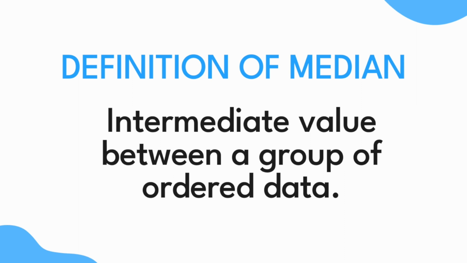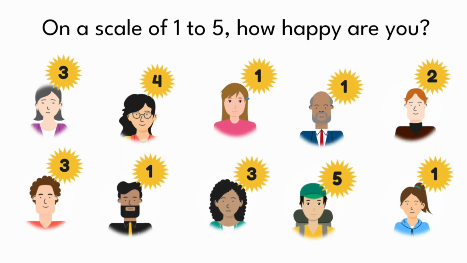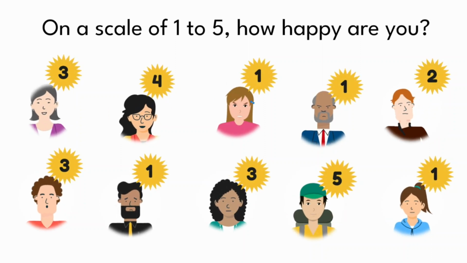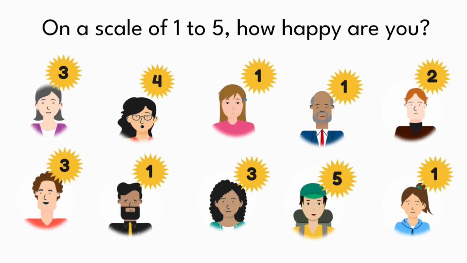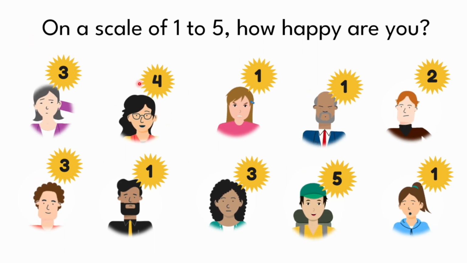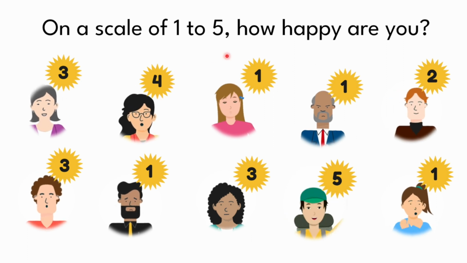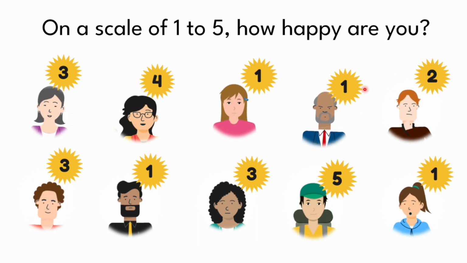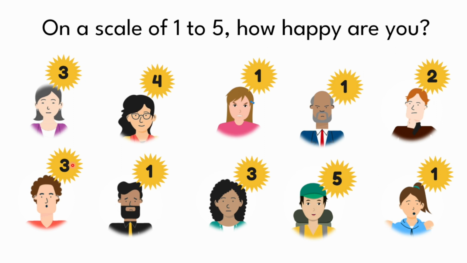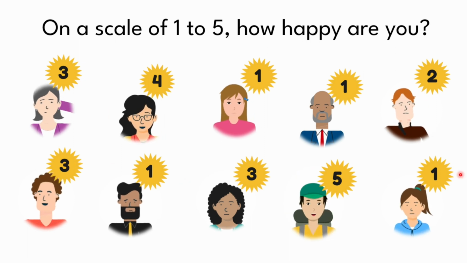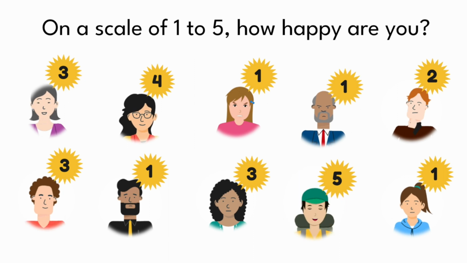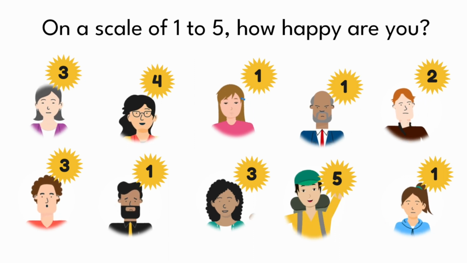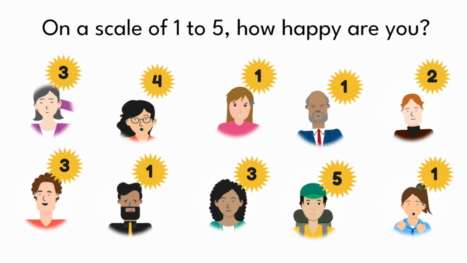It is very easy, but let's look at another example because sometimes it is not so obvious. Let's suppose that I have this group of 10 people and I want to ask them from 1 to 5 how happy they feel today. The first one told me 3. The second, the median among my sisters, told me 4. The next one, who was the youngest, 1. The next one 2, the next one said 3, 1, 3, 5, 1. So what is the median between these numbers? We are no longer talking about ages, but about a happiness scale from 1 to 5.